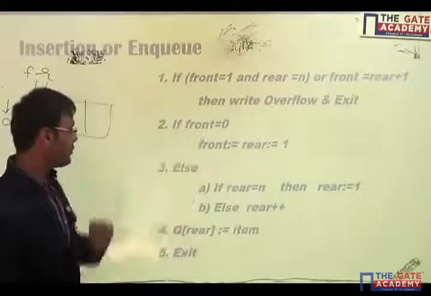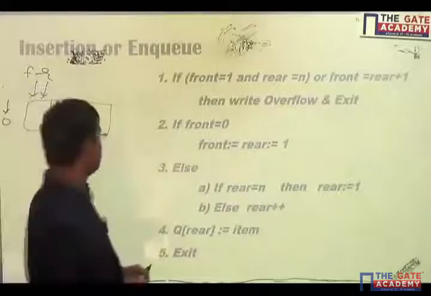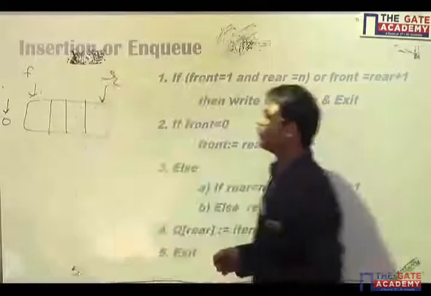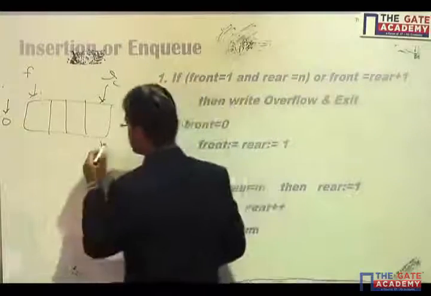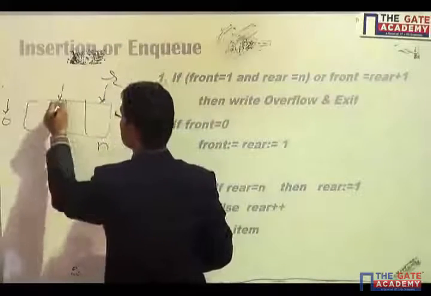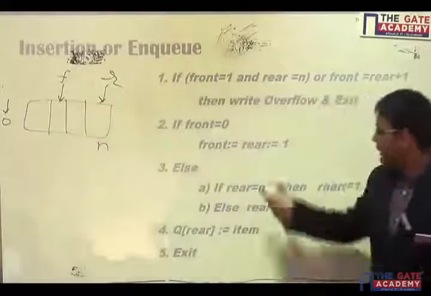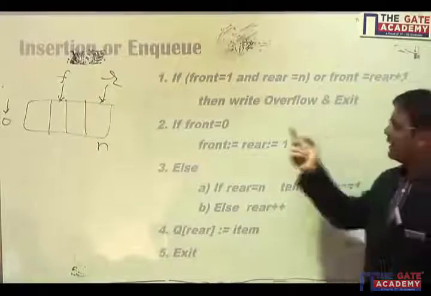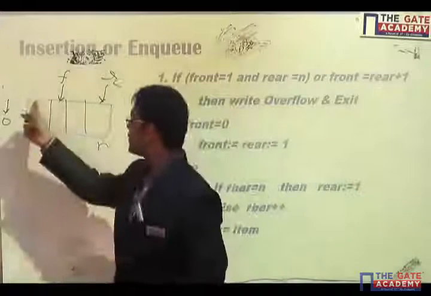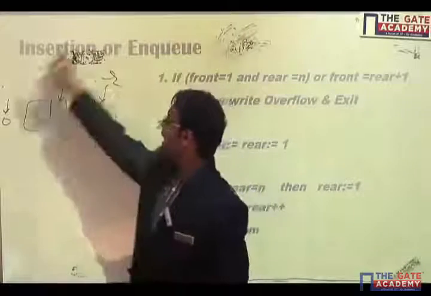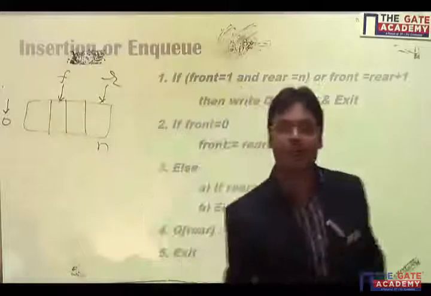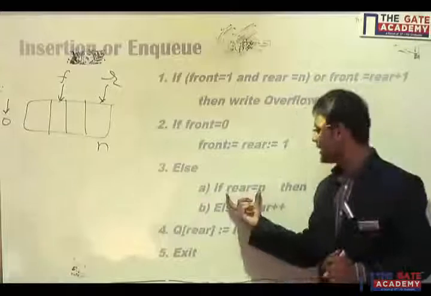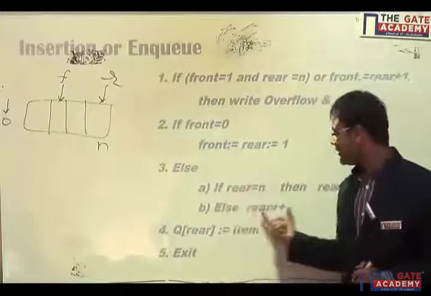Else if front is not equal to 0, then I have to check whether rear is equal to n. If rear is pointing to my last location, and we know that this is not a case of overflow, then I have to set rear equal to 1. I set rear equal to 1 because I am going with a circular queue to utilize the empty spaces. If rear is not equal to n, then rear plus plus.